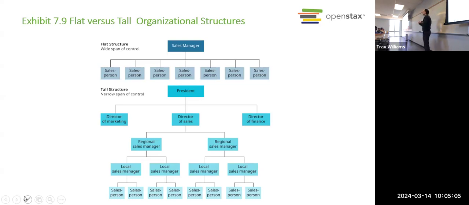So one way to influence those relationships within the organization is whether your structure is flat or tall. Okay? And this can apply to any organizational structure. If you have few levels of management, like we see here, then it's a very flat structure. But if you have a lot of levels of management, like here we've got president, director, regional manager, local manager, we have 4 levels there of management. That's a taller structure. And some organizations might have 10 or 15 levels of management, from the worker to whoever's at the top.